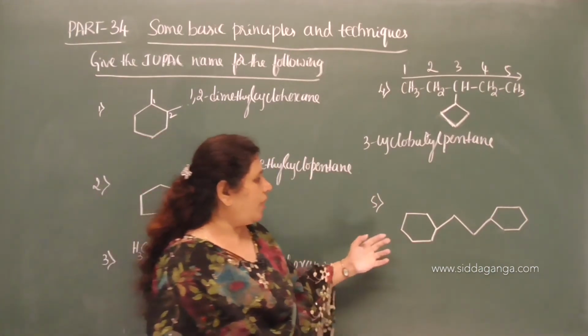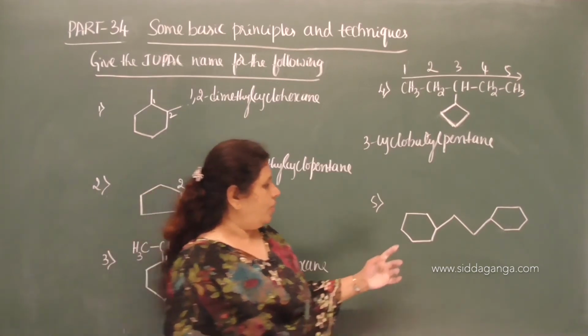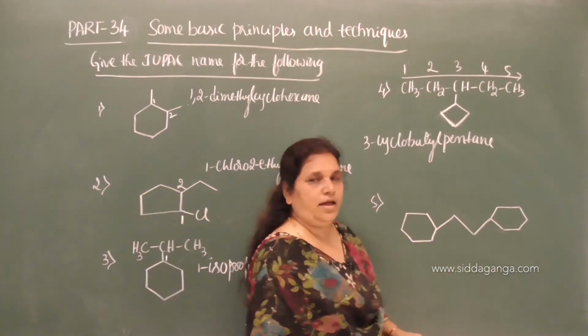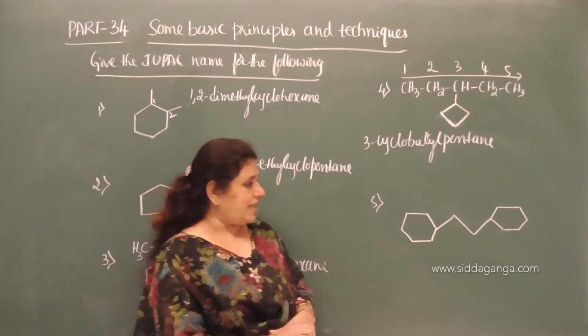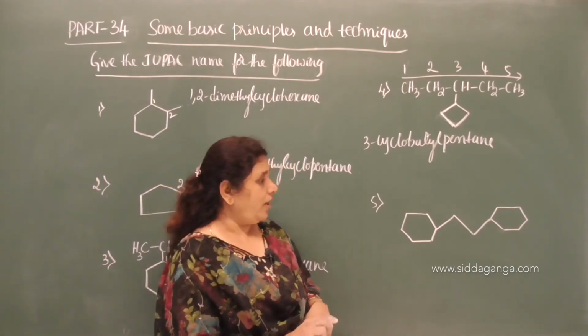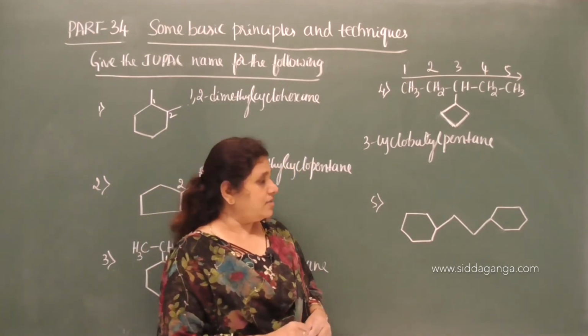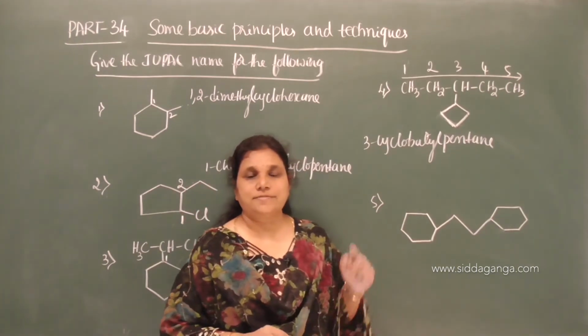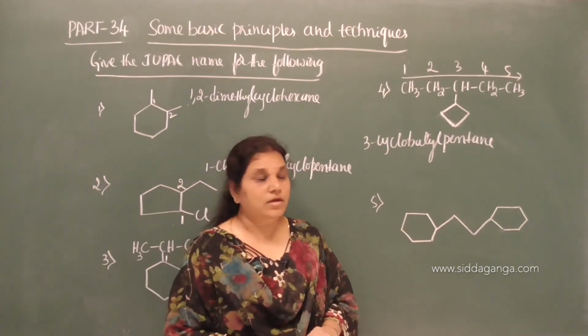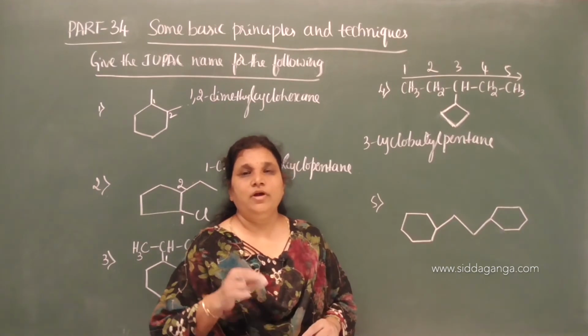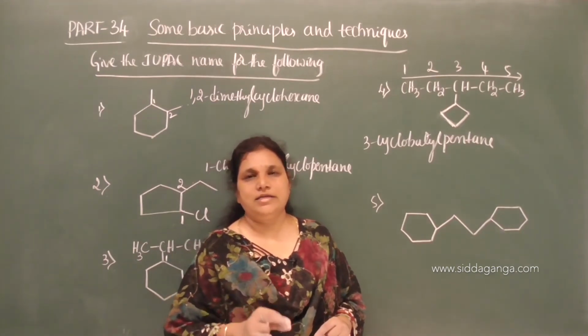Now, move on to this. When 2 alicyclic rings are attached to the side chain, then we have to name it as alicyclic substituted alkanes irrespective of the size of the alicyclic ring.